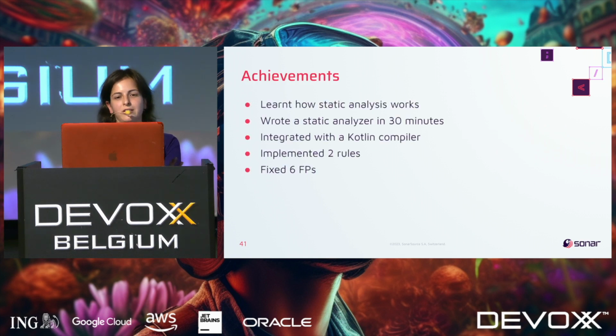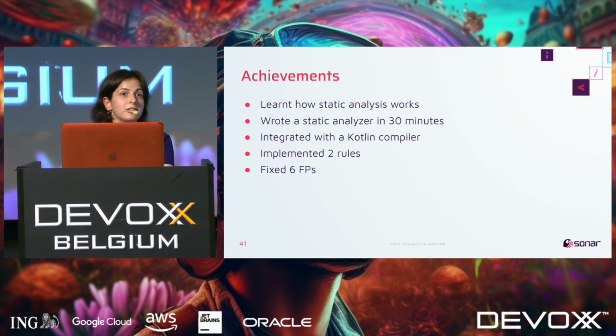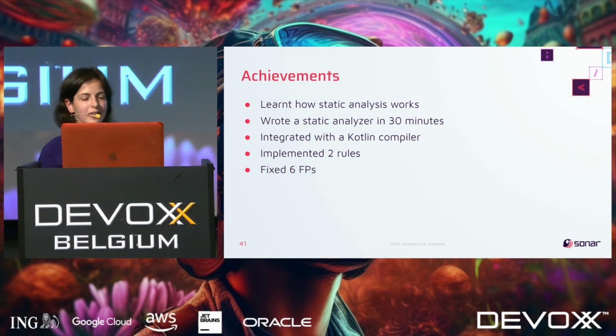So let's now summarize what we achieved today. First of all, we learned how static analysis works. I hope you learned. Then you wrote a static analyzer in 30 minutes, which is a good achievement. Then we actually integrated with the Kotlin compiler. It was not easy for me to integrate for the first time, so it's a great achievement. We implemented 2 rules, unused import and bad name, and we fixed 6 false positives in our code.